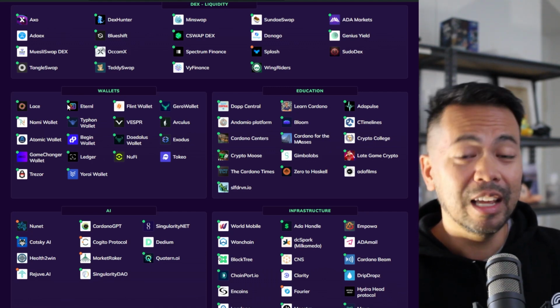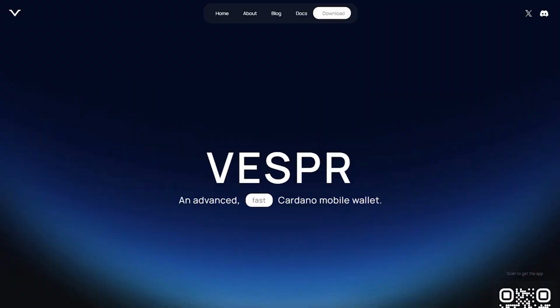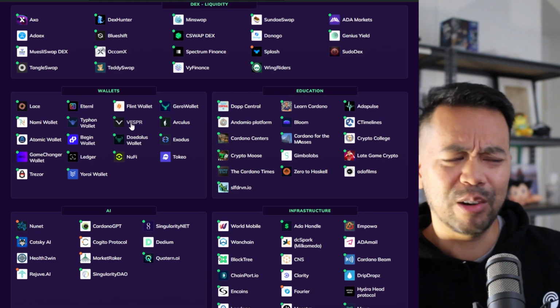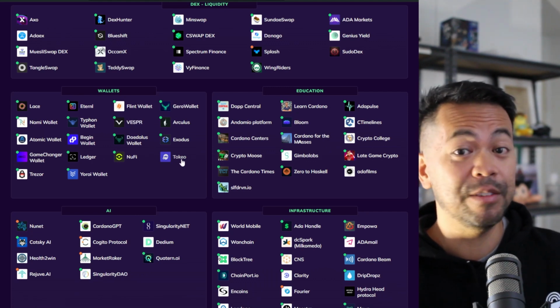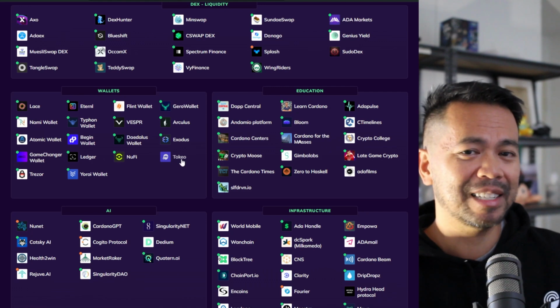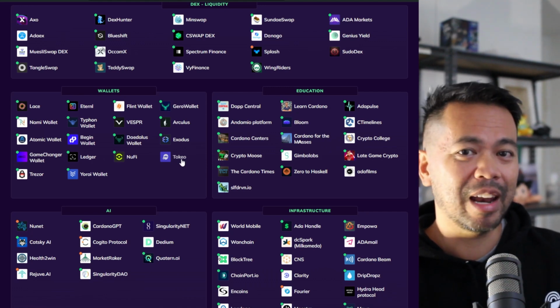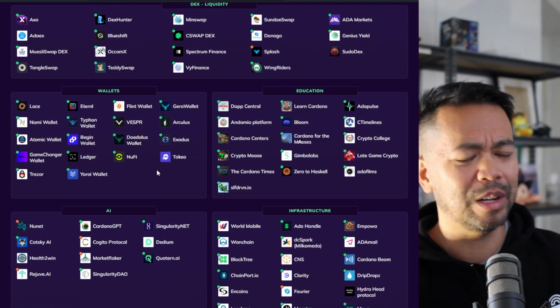Now, if you're a mobile specific user, Vespr and Tokeo are your wallets of choice for mobile devices. Vespr's been around for about just over a year and a half now, I think, and Tokeo is in development at the moment. You can get beta access. They're at version 1.8 something or rather. I do have beta access, so I have been playing around with it, and I do really like that one too. They have a lot of really cool features.